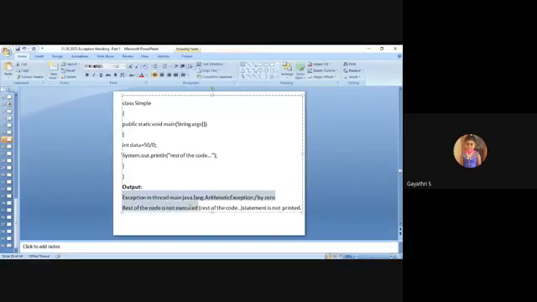Exception in thread main, in a tree format, java.lang.ArithmeticException. The name of the exception, divide by zero, is automatically displayed by the compiler or JVM. This is the actual output, but the rest of the code is not executed. That statement, rest of the code, is not printed.